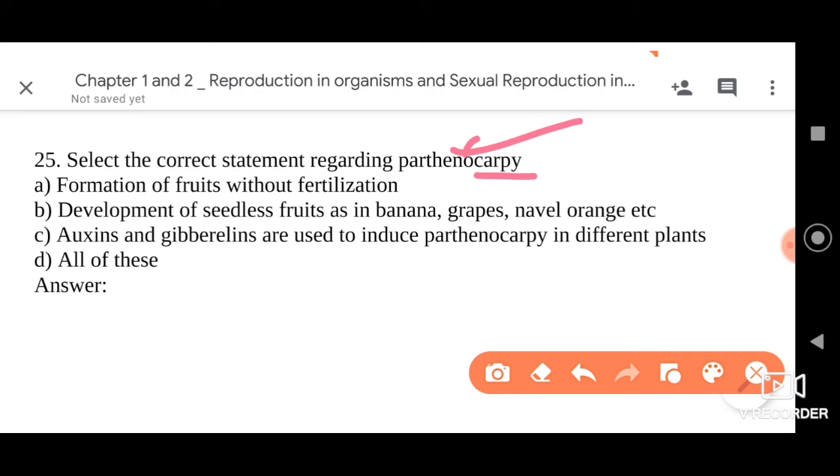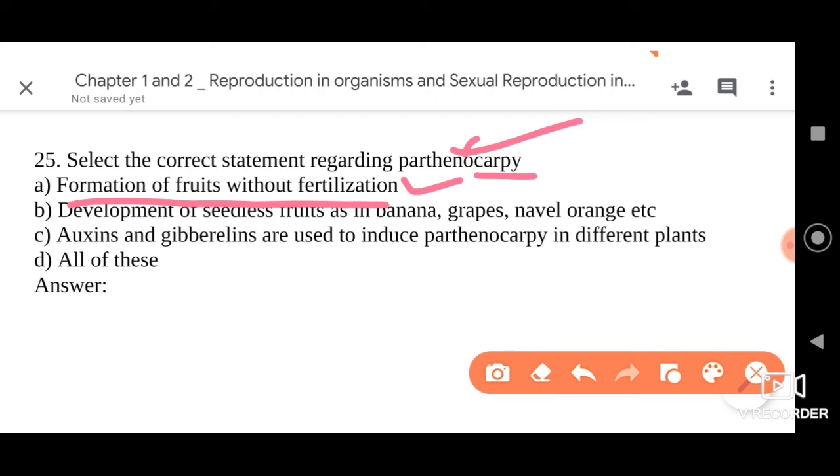So with respect to this, we have to identify the correct statement. The first statement given here is: formation of fruits without fertilization. Yes, that is the definition of parthenocarpy. That's absolutely the correct statement.